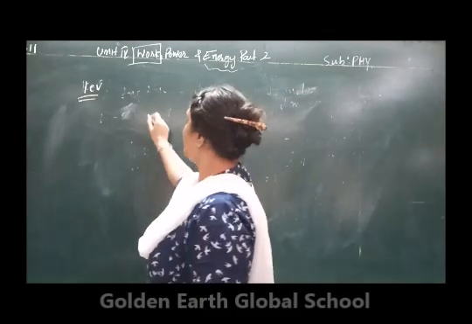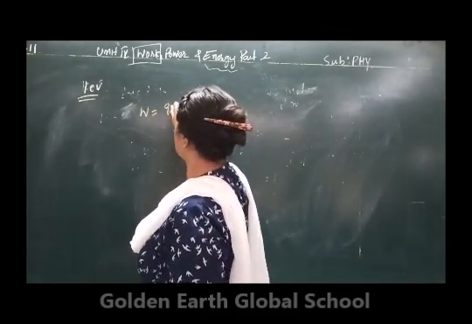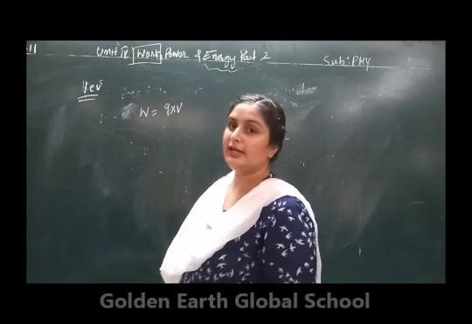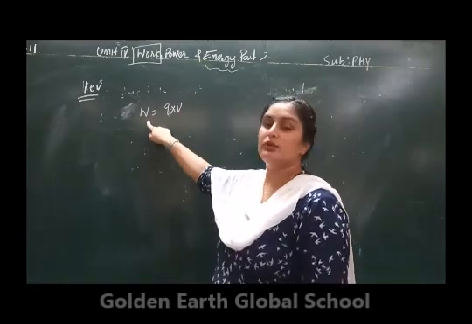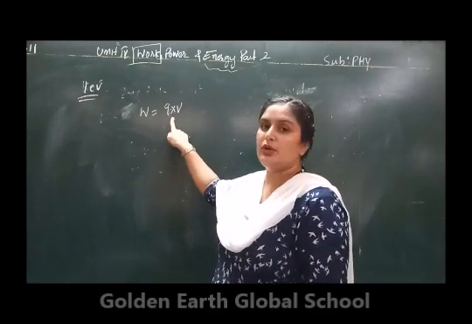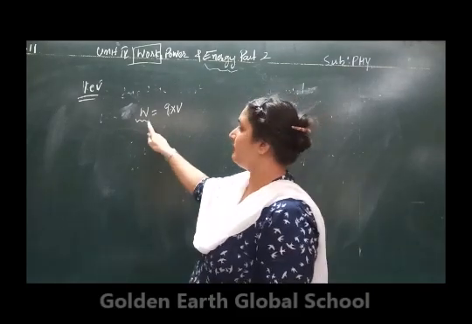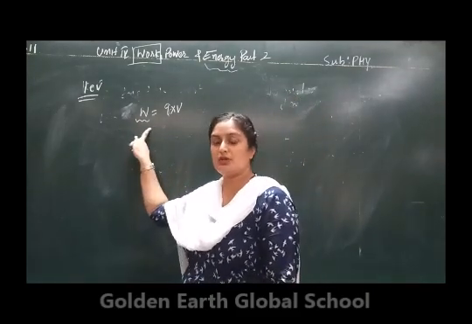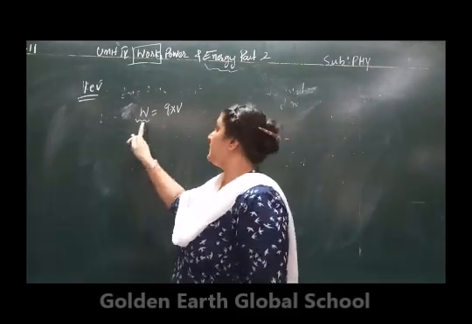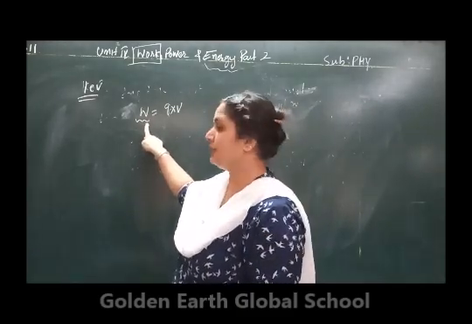For that I am going to consider the expression work done is equal to Q into V. You have done this in the 10th class. Potential is equal to work done per unit charge Q. From here work done will be Q into V. And I have told you, whenever you are going to talk about the energy, you are talking about work done. So work done can also be called the energy.